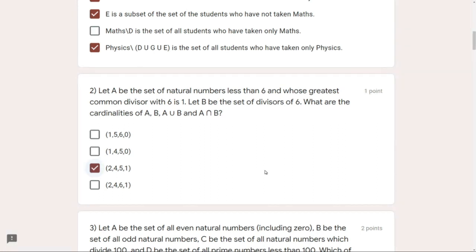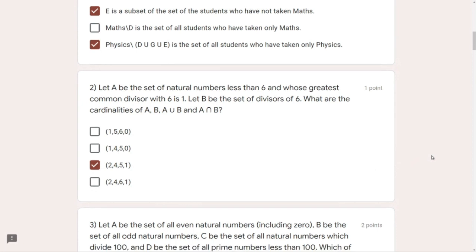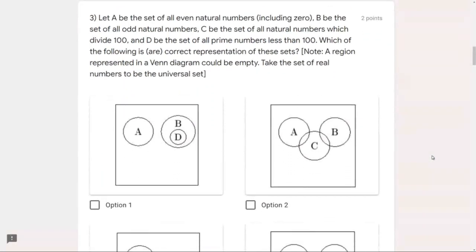Now let's proceed to the third question. Let A be the set of all even natural numbers including 0. See, here it is written including 0 in case of natural numbers. B be the set of all odd natural numbers. C be the set of all natural numbers which divide 100, and D be the set of all prime numbers less than 100. So let us construct our sets first.